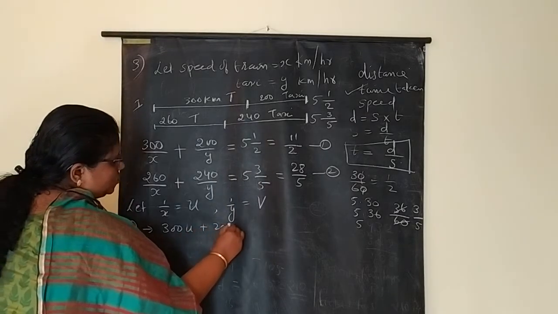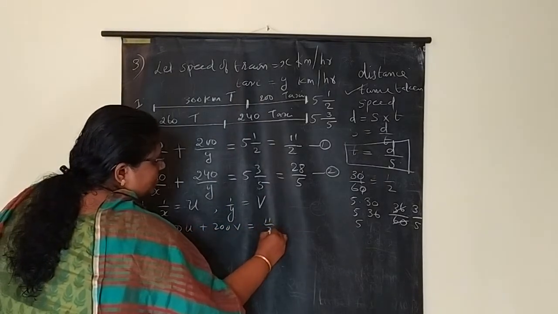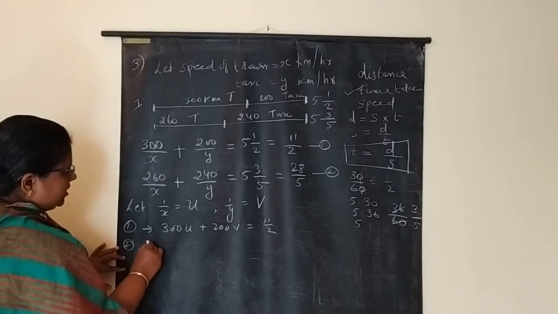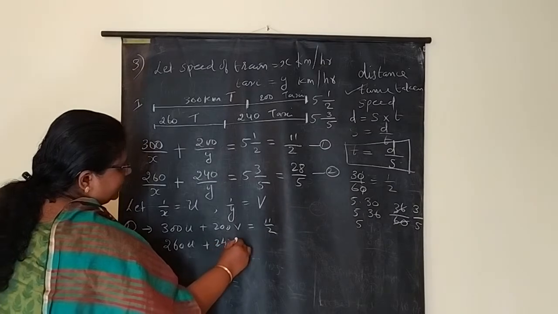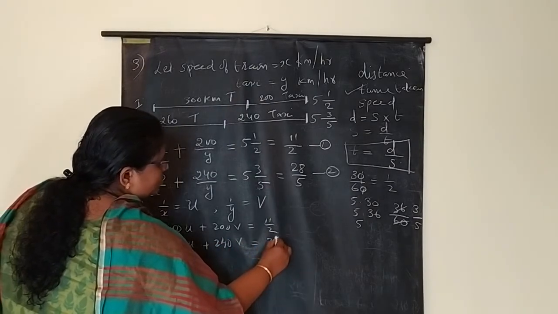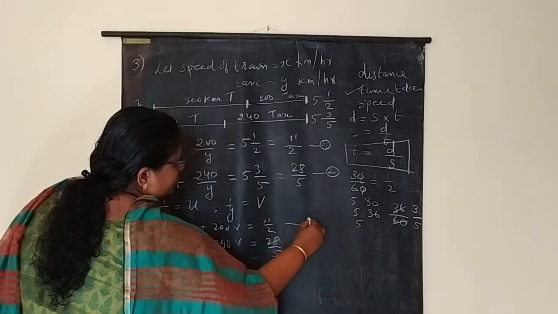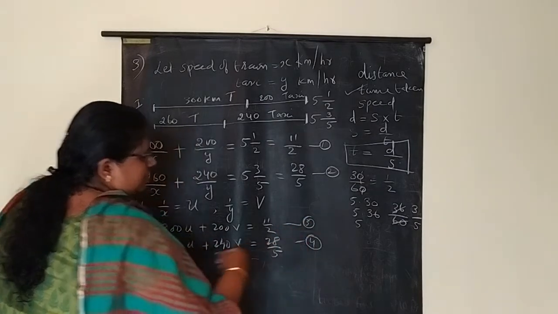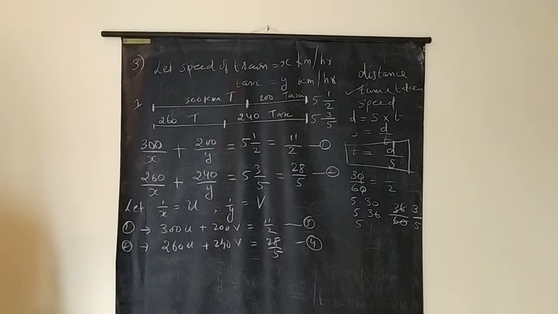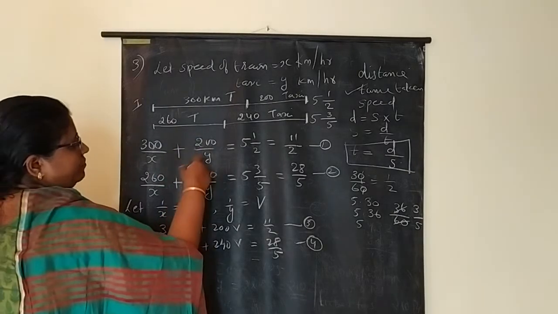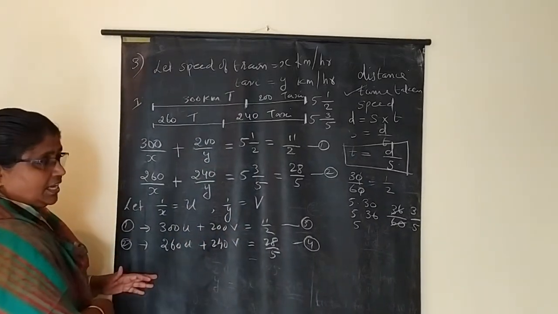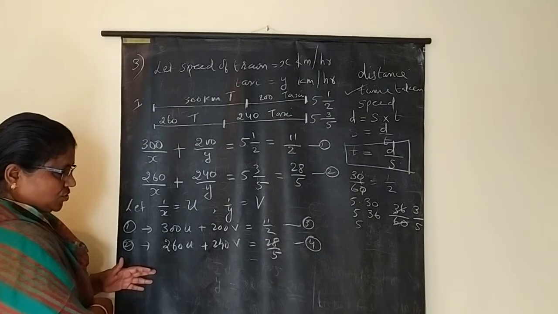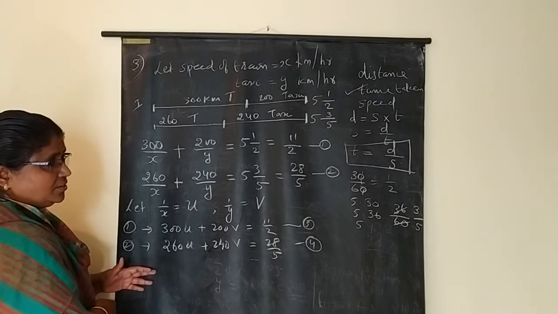300u plus 200v is equal to 11 by 2, and the second equation is 260u plus 240v is equal to 28 by 5. So these are our third and fourth equations. Now you have to eliminate using 3 and 4. Now we're not concerned with 1 and 2. You have to solve with only 3 and 4.